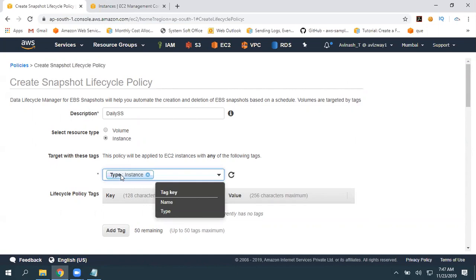In future, if you are launching any new instance, if you give a tag in this manner, that instance also will come into this lifecycle policy. All you need is you must maintain appropriate tags.